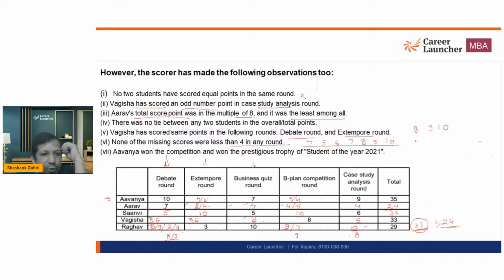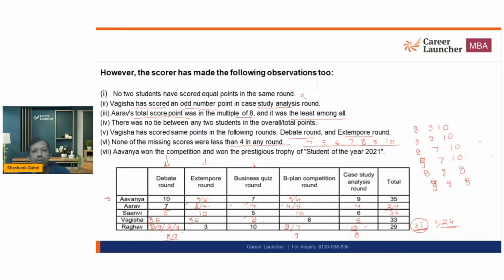Another possibility is going to be 9, 9, 10. Another possibility is going to be 8, 7, 10. That is 25. 9, 7, 10. And then 8, 9, 8. And 9, 9, 8.